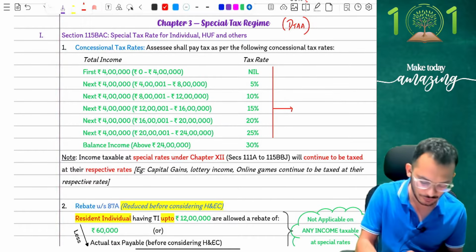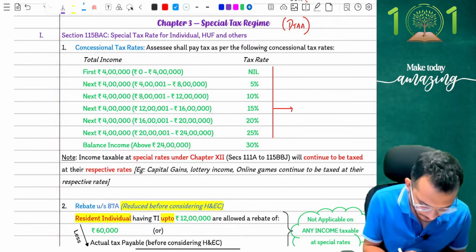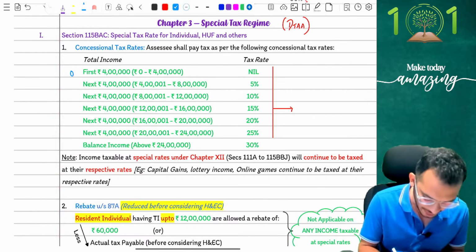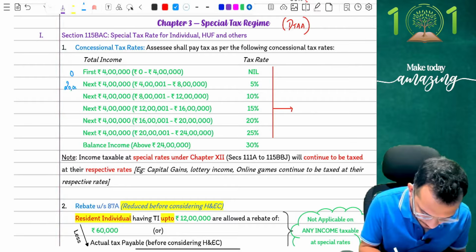If you can check for me also. Yes, which means for the first one, what are we going to do? First one is going to be 0. Next, 4 lakhs per 5%. What is going to be the answer, people? 4 lakhs per 5% is going to give you 20,000 rupees.